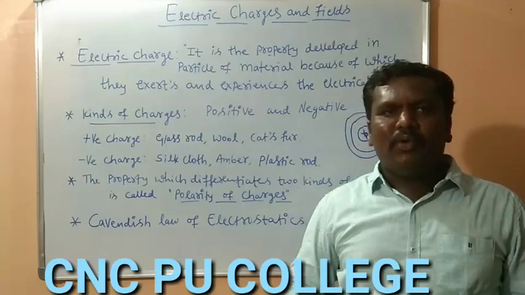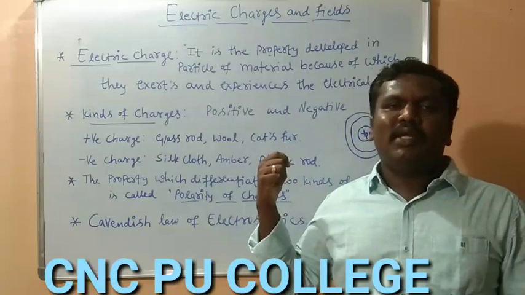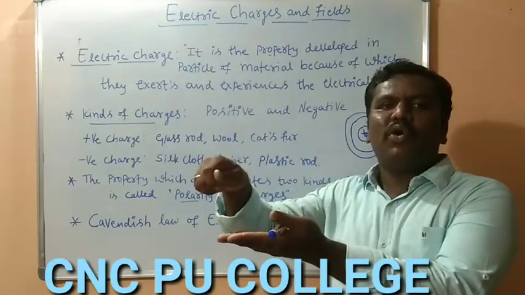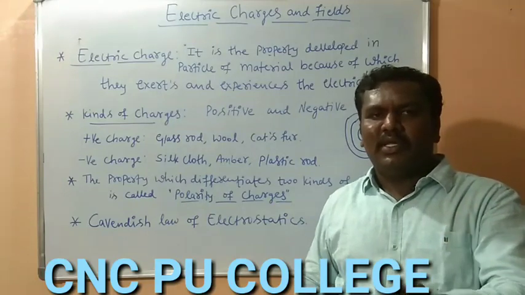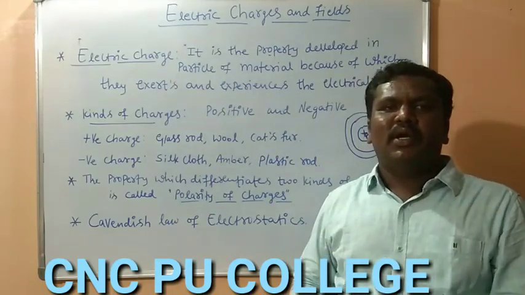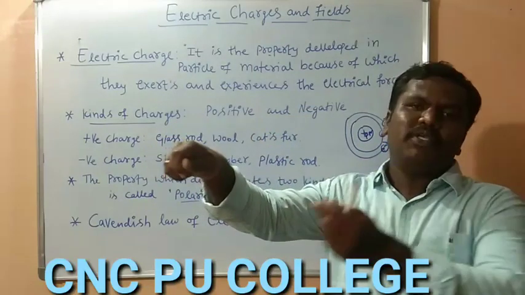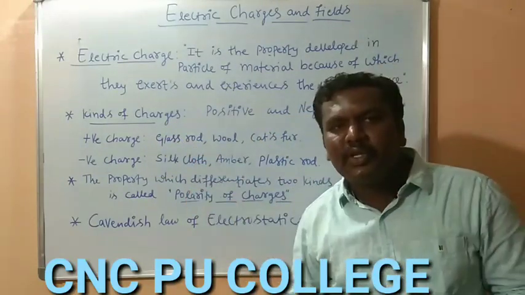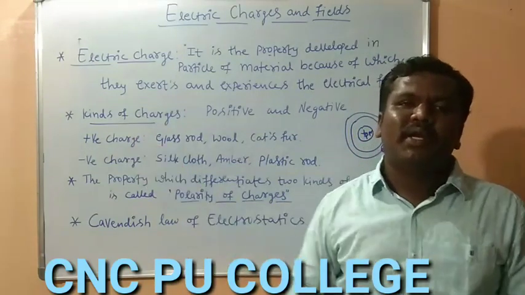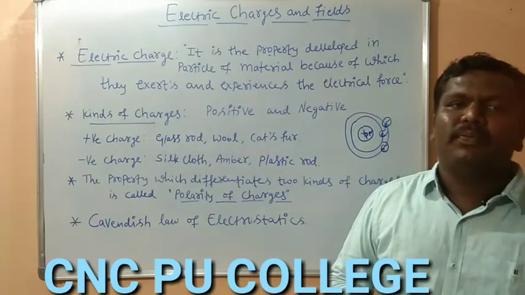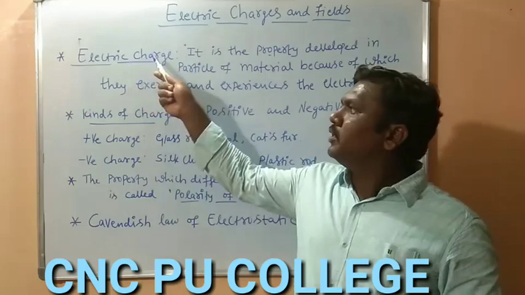If we comb our dry hair, and after that take that comb near small pieces of paper, you can perform these experiments at home, all the ingredients are easily available, we can observe that the small pieces of paper get attracted by the comb. So with these examples we can move on to the concepts of electric charge.